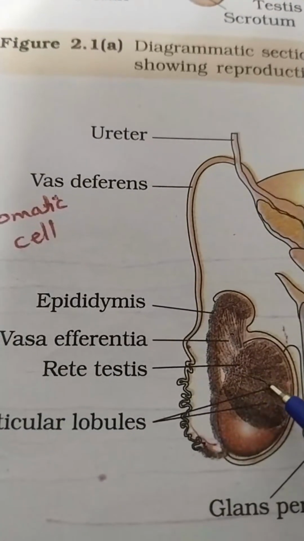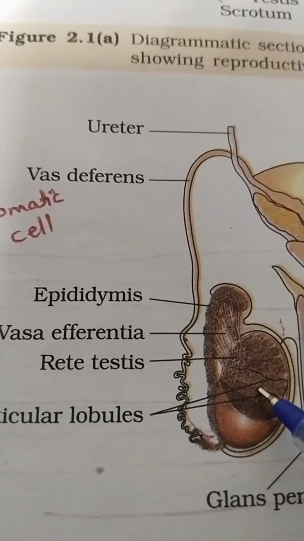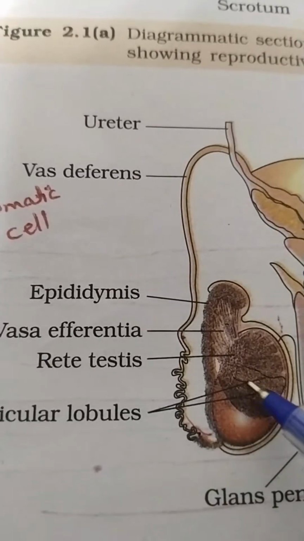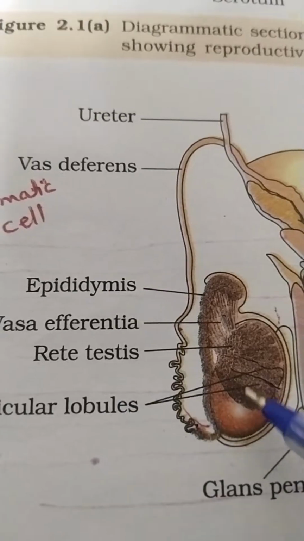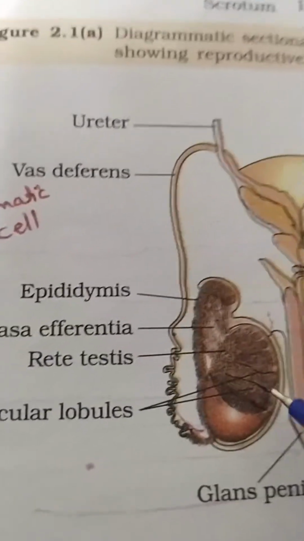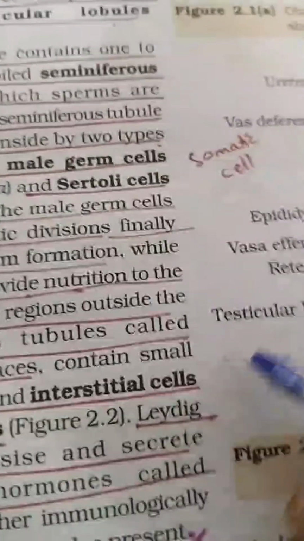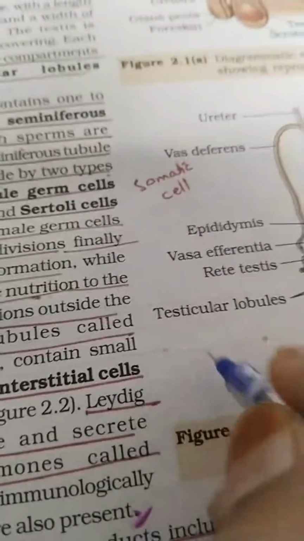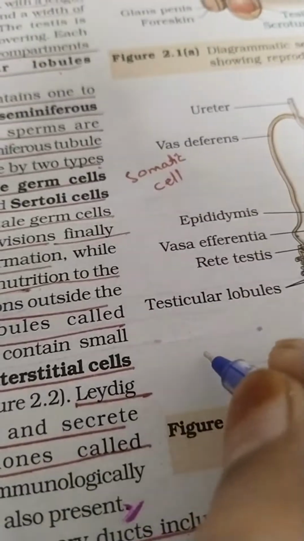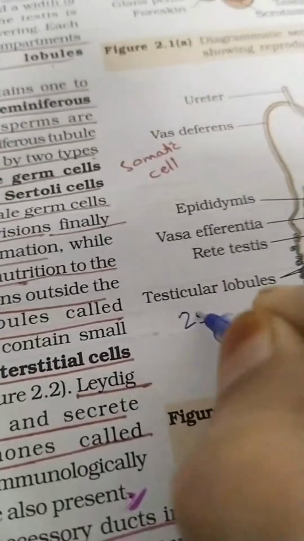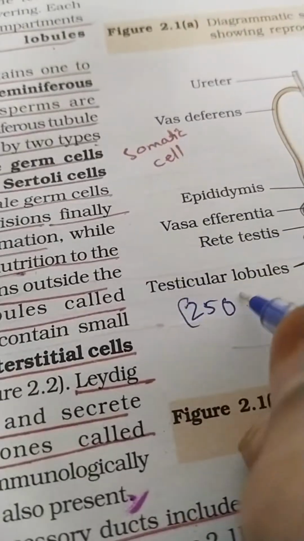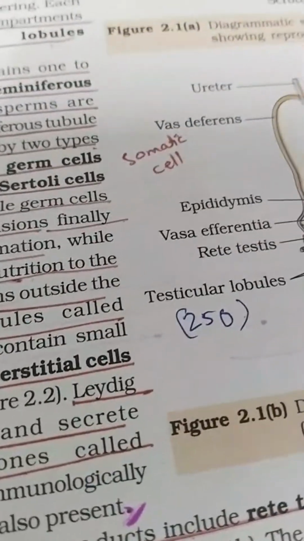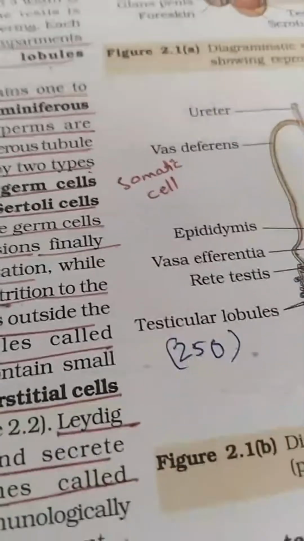If I make rough lines over it, it looks like this. How many compartments can we say? Around 250. So 250 compartments or testicular lobules are present in a single testis.